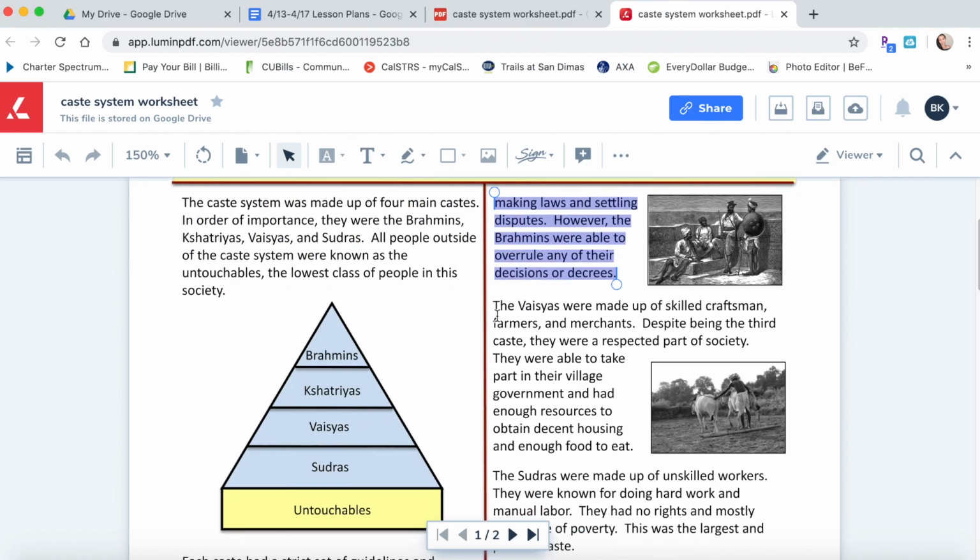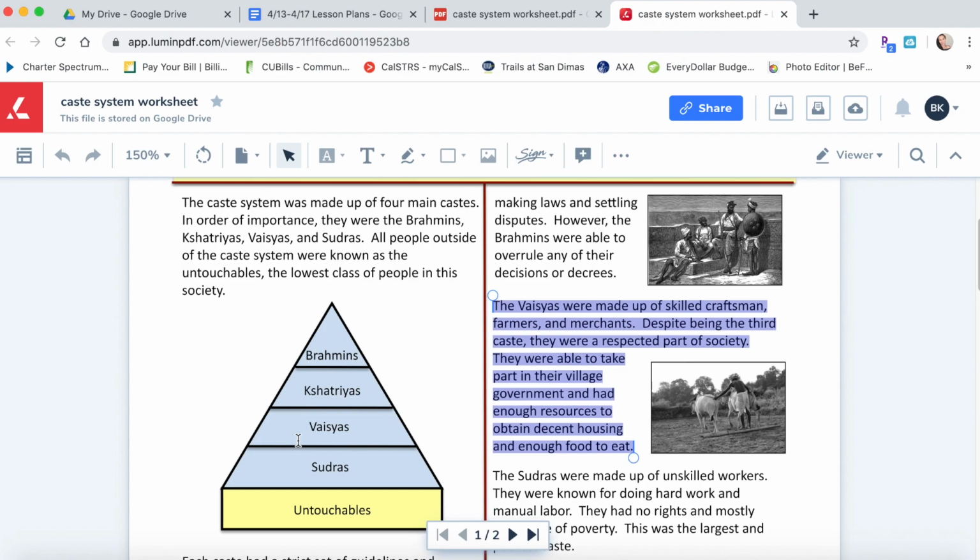Okay, so next one, we're on the Vaisyas. The Vaisyas were made up of skilled craftsmen, farmers, and merchants. Despite being the third caste, they were a respected part of society. They were able to take part in their village governments and had enough resources to obtain decent housing and enough food to eat. So they still lived a comfortable lifestyle.